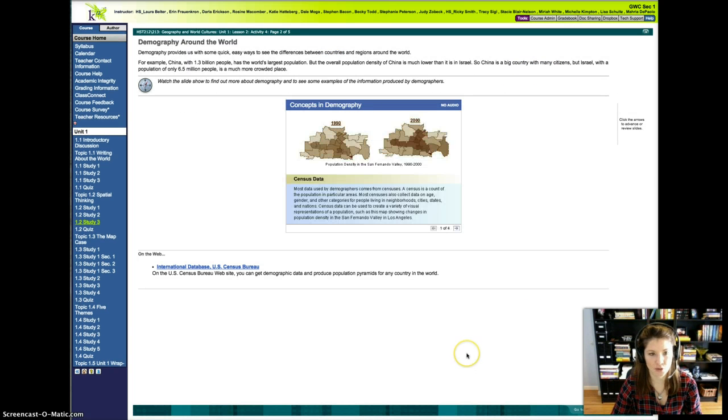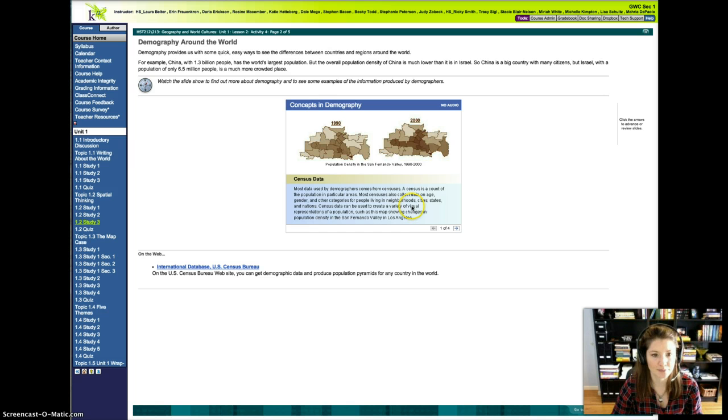Moving on to page 2. Demography around the world. Demography provides us with some quick, easy ways to see the differences between countries and regions around the world. For example, China, with 1.3 billion people, has the world's largest population. But overall, the population density of China is much lower than it is in Israel. So China is a big country with many citizens, but Israel, with a population of only 6.5 million people, is a much more crowded place.